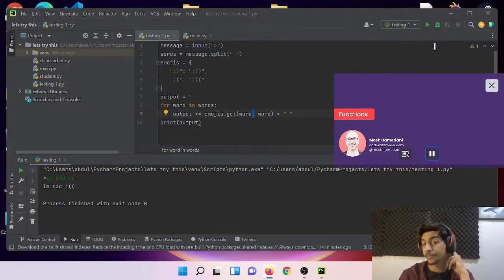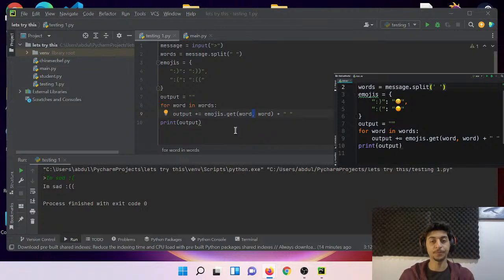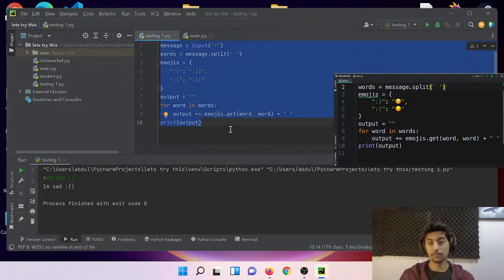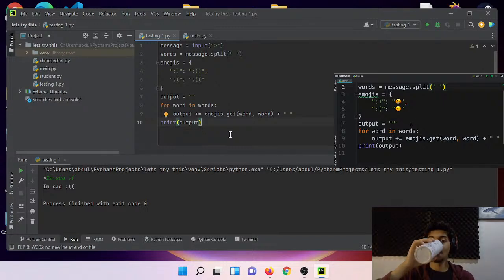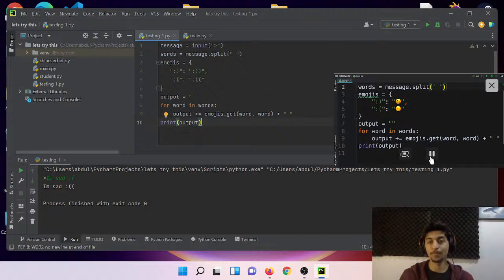All right. Functions. Here's a solution from the last tutorial where we created an emoji converter. Now, so far we've been writing all our code right here in app.py, but as our programs grow, we need a better way to organize our code. We need to break up our code into smaller, more manageable, and more maintainable chunks, which we call functions.